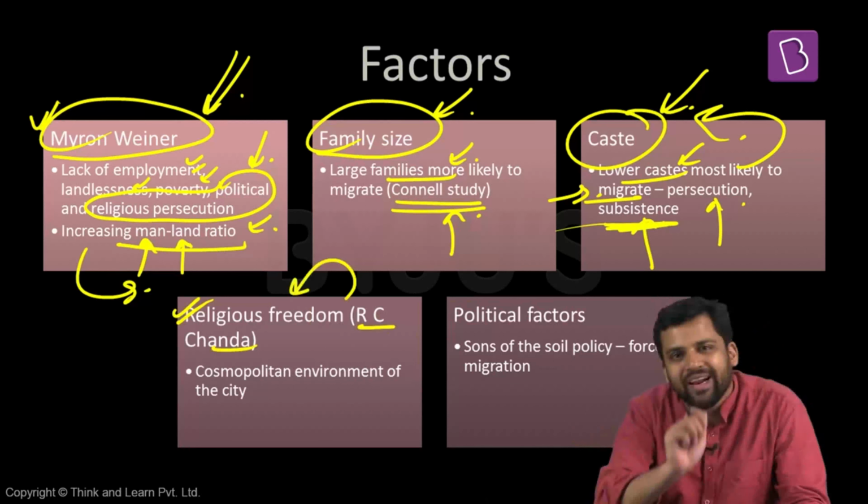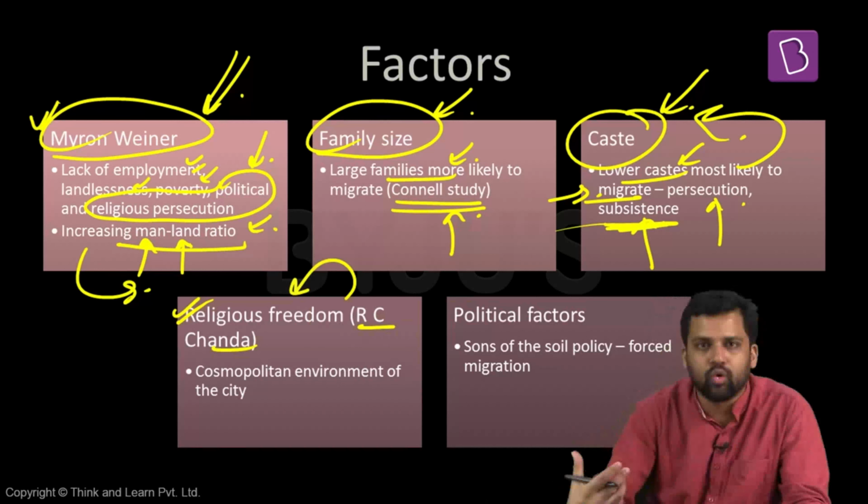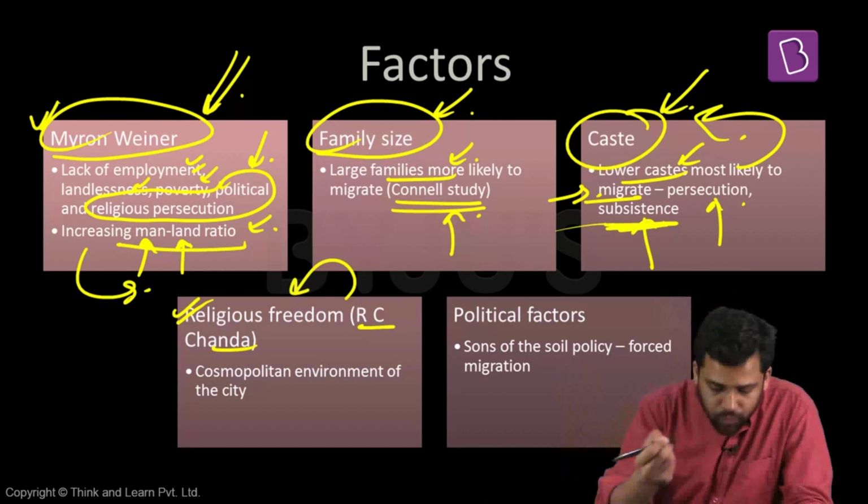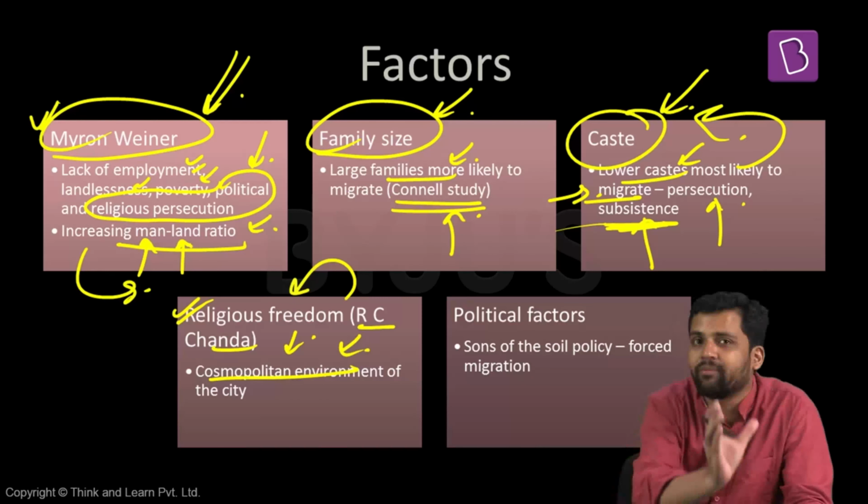R.C. Chandra also talks about the religious dimension. Some people would want to have a more cosmopolitan outlook. Rural areas might not be that cosmopolitan. Urban areas are more cosmopolitan. They're more accommodative. They welcome people from all walks of life. So these sections of the population who would want to have religious freedom might migrate to urban areas.